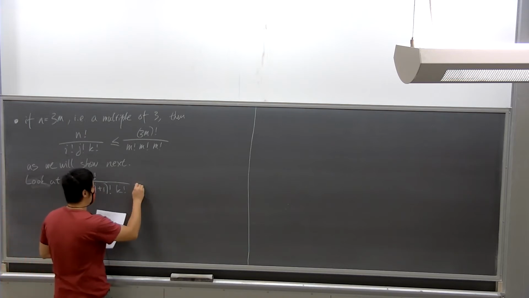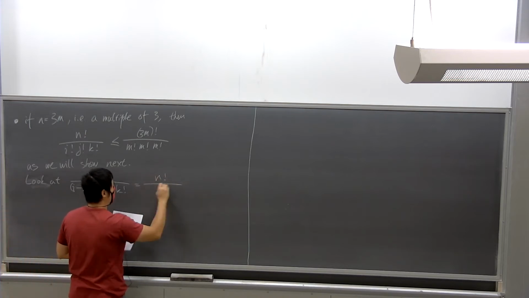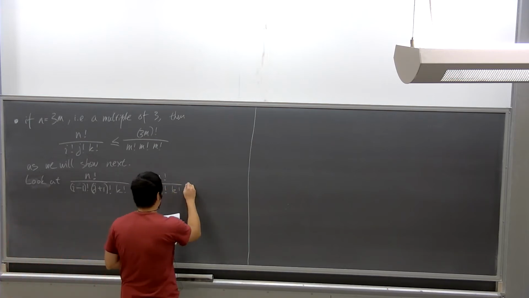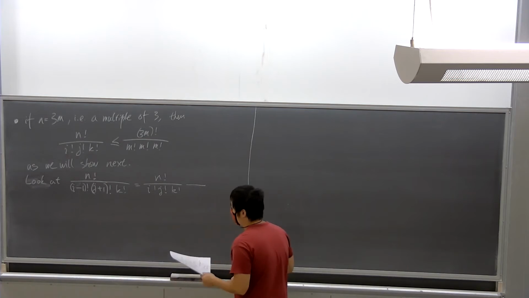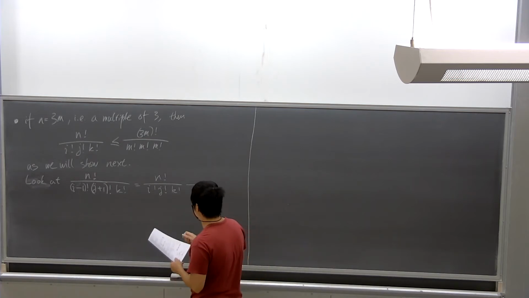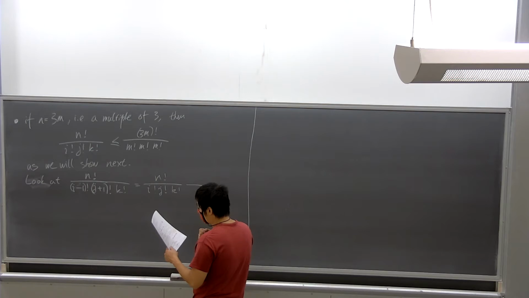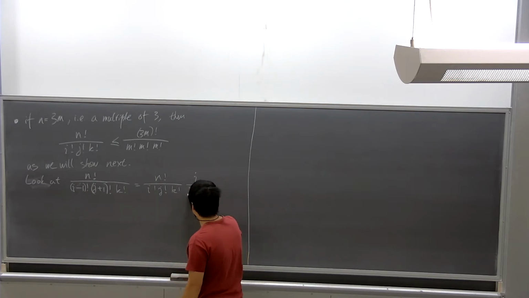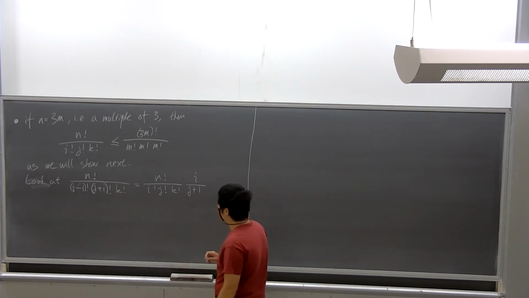So this is equal to n factorial over i factorial, j factorial, and k factorial, but multiplied by an additional term here. In this case I guess we would need a j plus 1 on the bottom. Let's see, did I do this correctly? Oh yeah, okay, sorry. I mean i on the top and the j plus 1 on the bottom.